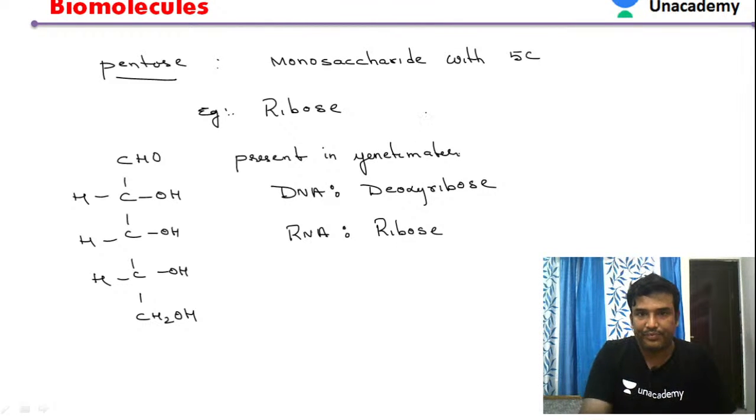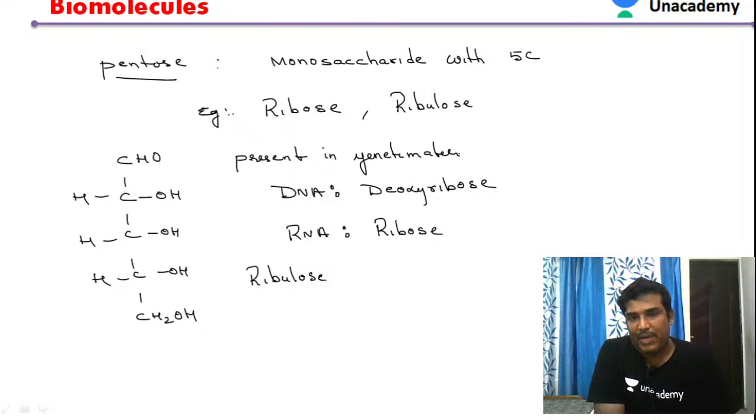Similarly, we have another pentose that is called ribulose. What is the importance of this ribulose? Ribulose plays an important role. It is involved in the enzyme for photosynthesis.